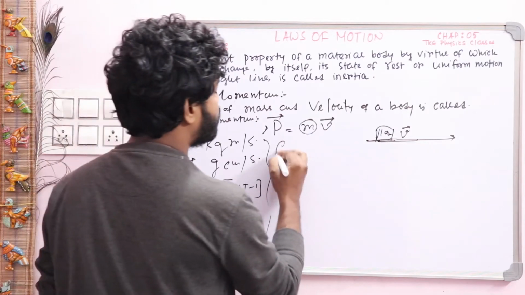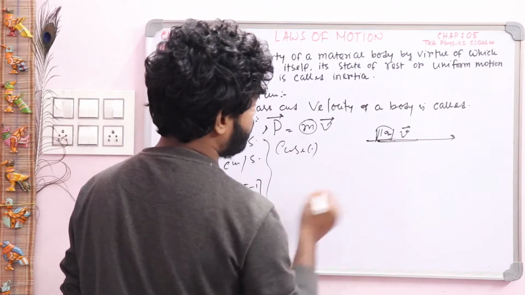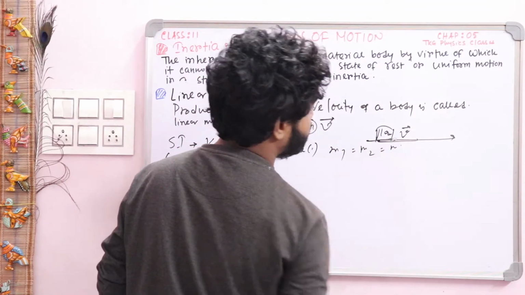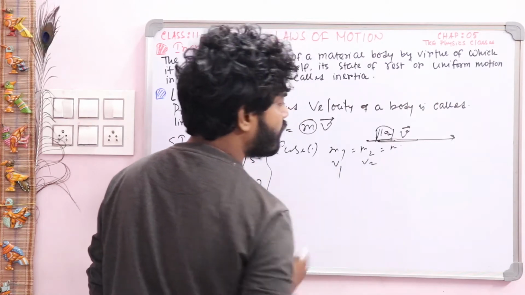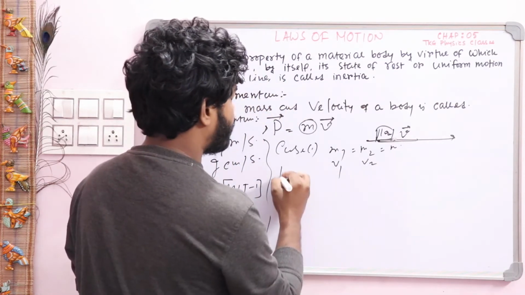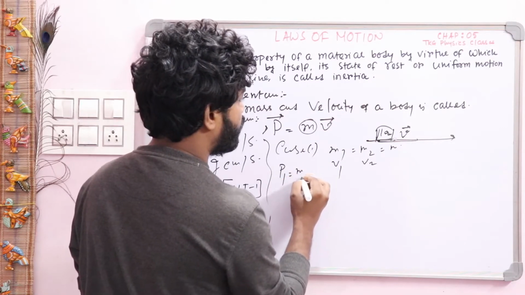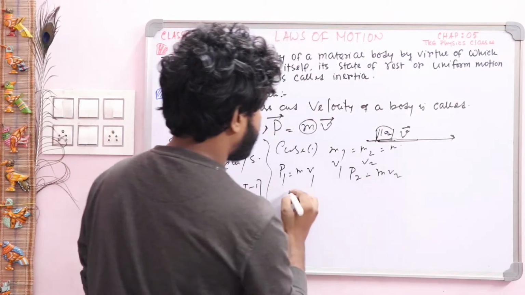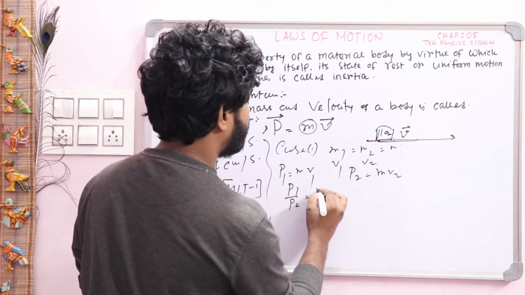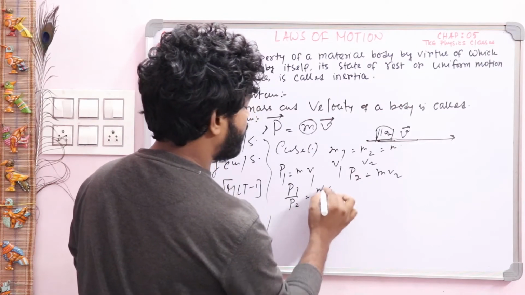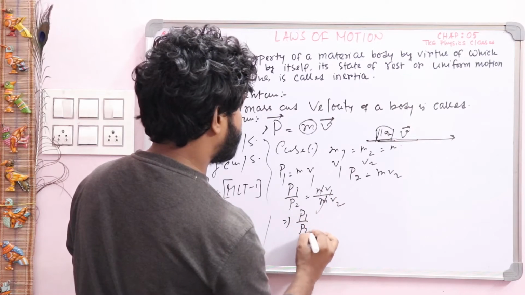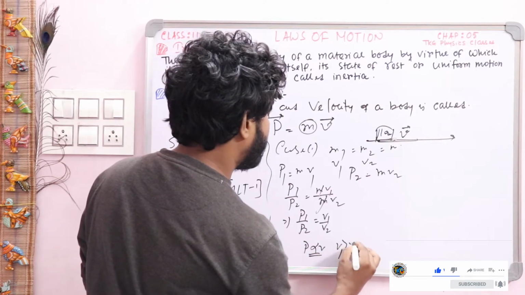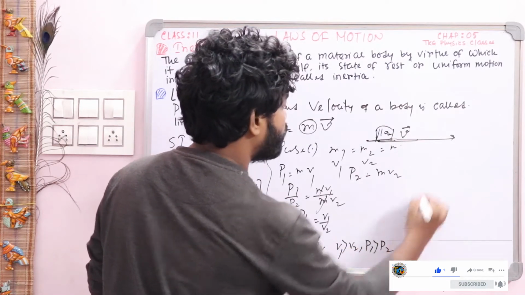Now we will discuss three cases. Case number 1: two bodies of the same mass, m1 and m2 equal to m, but first body velocity v1 and second body velocity v2. Now compare linear momentum. For the first body, p1 is equal to m into v1, and for the second body, p2 is equal to m into v2. Now compare, p1 by p2 is m v1 by m v2, m cancels out, so p1 by p2 is equal to v1 by v2, that means p is directly proportional to v. When v1 is greater than v2, we can write p1 is greater than p2.